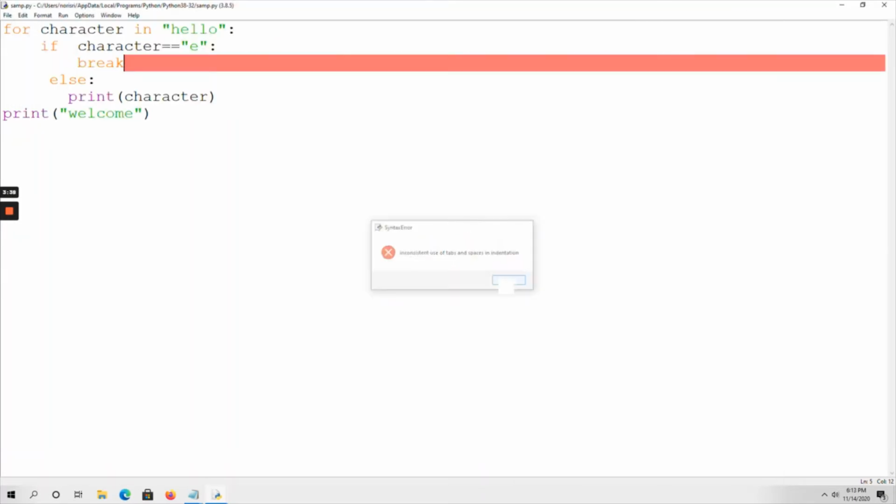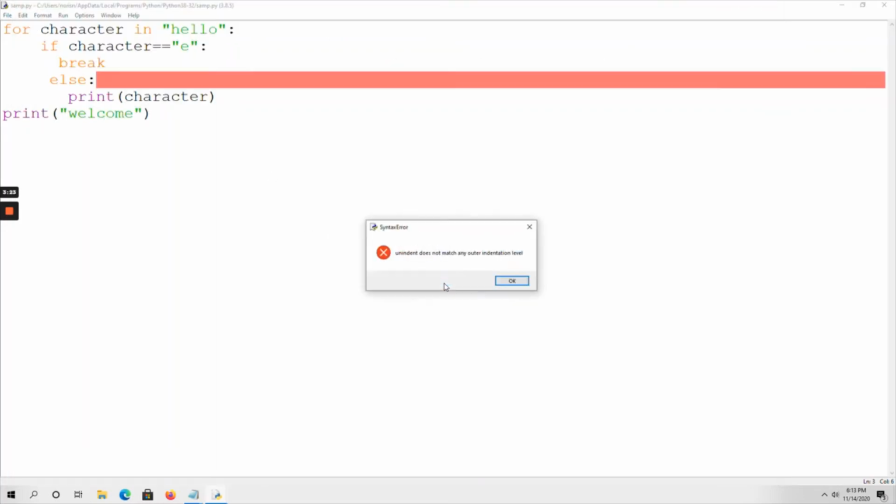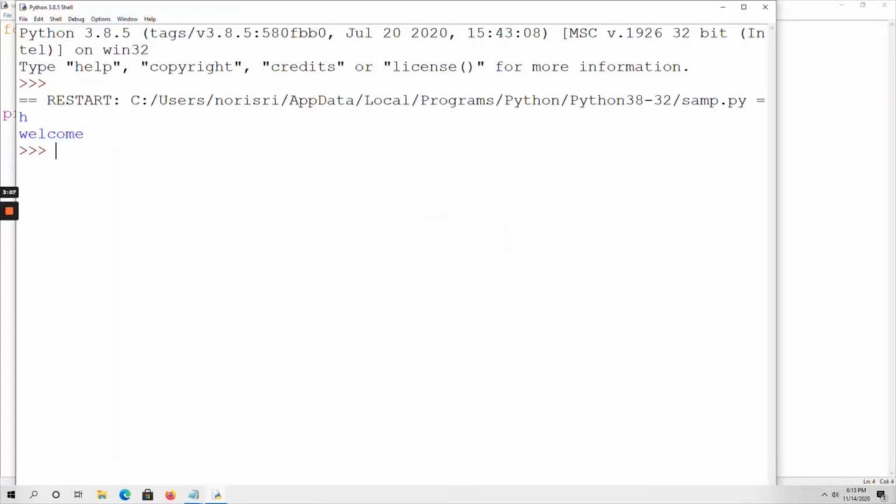Here you have to follow indentation, otherwise you will get errors.